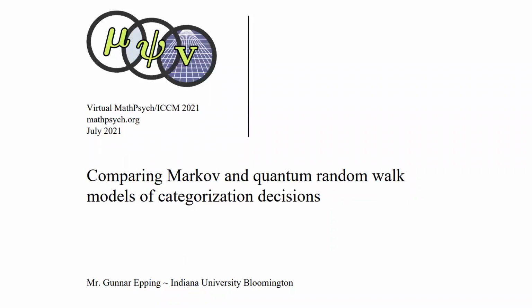Hello, everyone. My name is Gunnar Epping from Indiana University Bloomington, and I'll be presenting "Comparing Markov and Quantum Random Walk Models of Categorization Decisions." This is a pre-recorded presentation for the 2021 meeting of the Society for Mathematical Psychology.